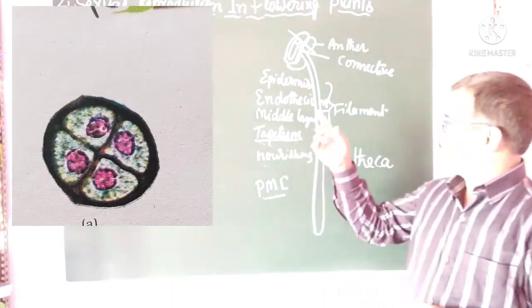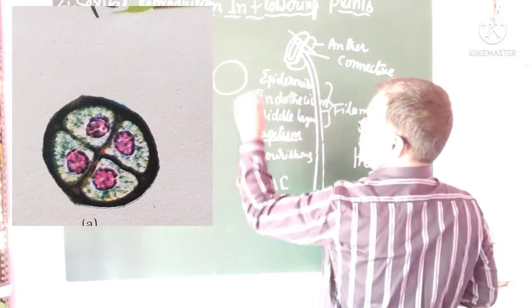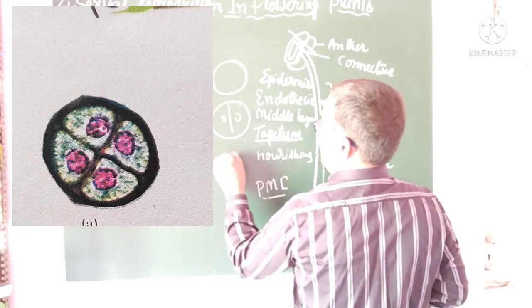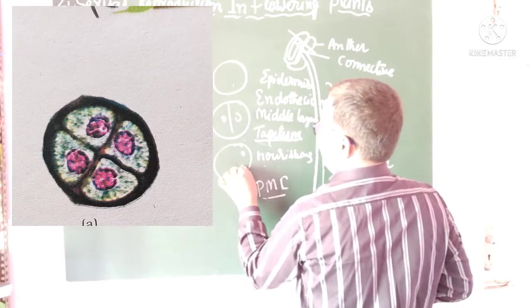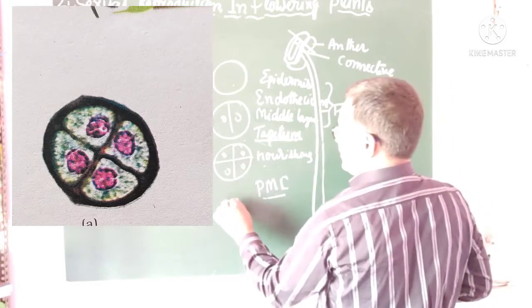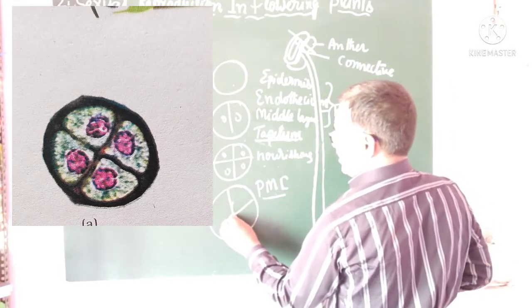Look at this. Suppose this is a pollen mother cell. This pollen mother cell finally divides into 2 cells, and then again into 4 daughter cells. These 4 daughter cells remain together, like this.